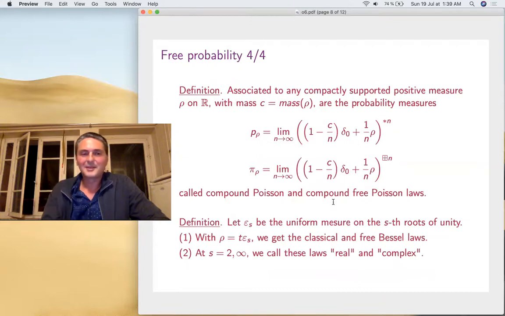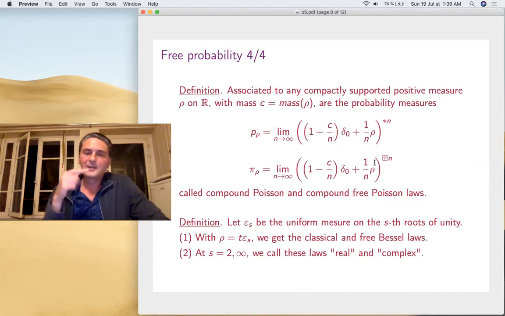Now, one more step, and we're done with the basics. You can do more generally compound free Poisson laws. So you replace delta 1 by an arbitrary measure here, rho, in the Poisson limiting theorems. And the important examples here are when rho is the uniform measure on the roots of unity.